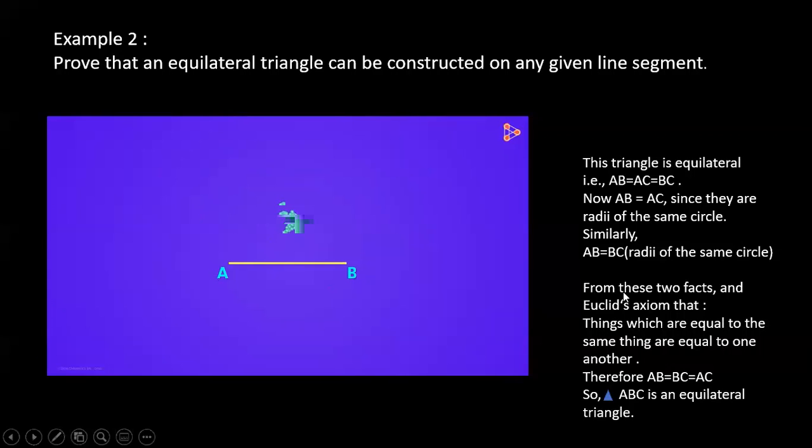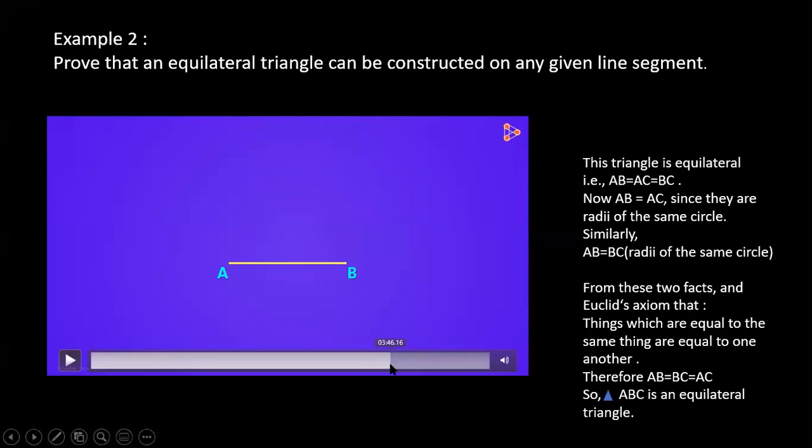From these two facts comes Euclid's axiom that things which are equal to the same things are equal to one another. Here we proved AB is equal to AC. I'll show the picture, children.